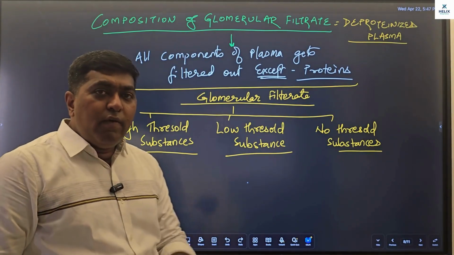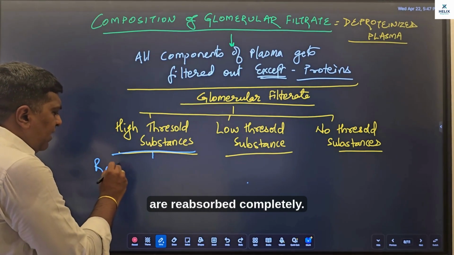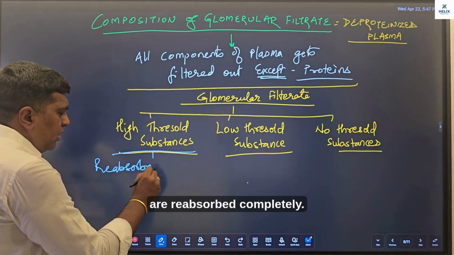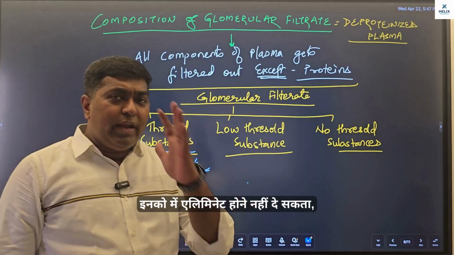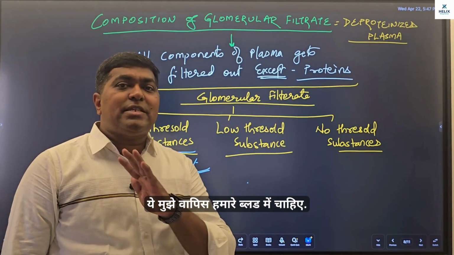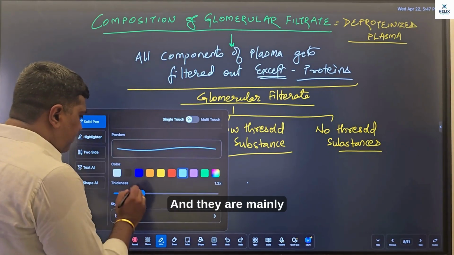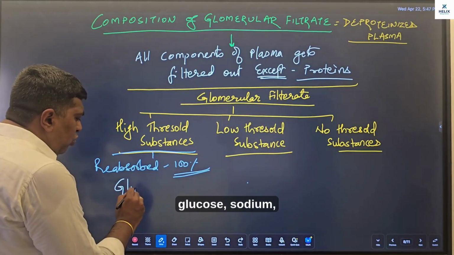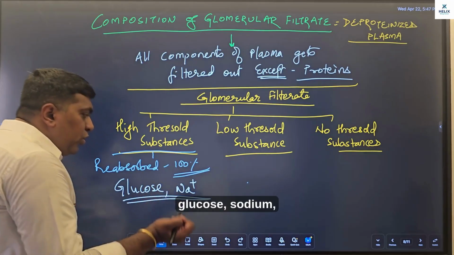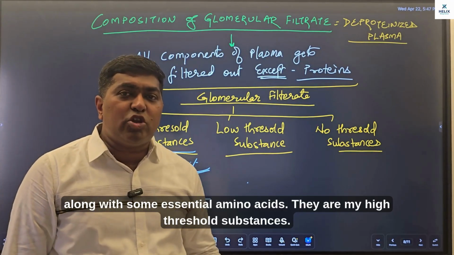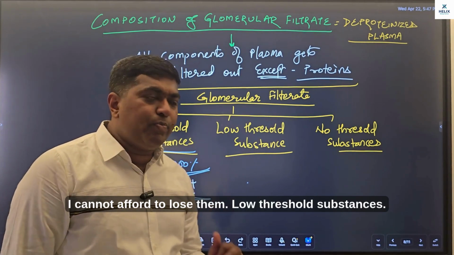यानी कि वो substances, high threshold substances are those substances which are reabsorbed completely. इनको मैं एलिमिनेट होने नहीं दे सकता, ये मुझे वापस हमारे ब्लड में चाहिए. And they are mainly glucose, sodium, along with some essential amino acids. They are my high threshold substances. I cannot afford to lose them.